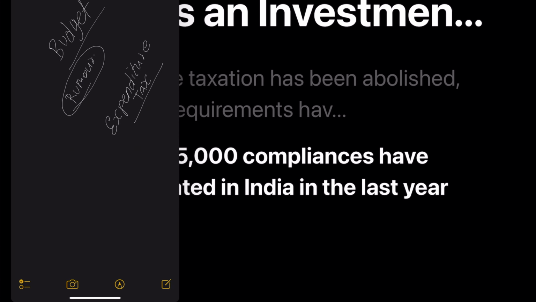Currently it is income tax. So India wants to shift from income tax to expenditure tax.